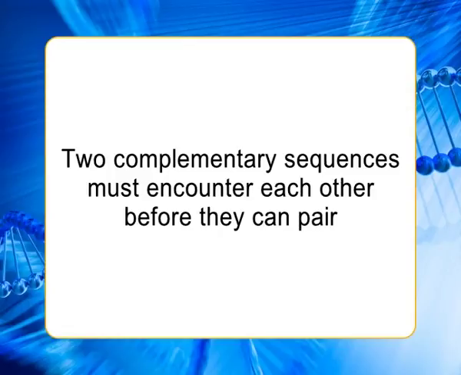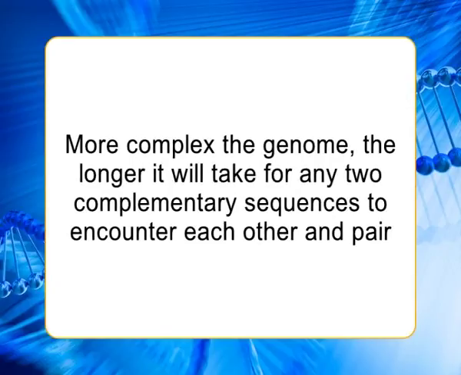Physically, the larger the genome size, the longer it will take for any one sequence to encounter its complementary sequence in the solution. This is because two complementary sequences must encounter each other before they can pair. The more complex the genome, the longer it will take for any two complementary sequences to encounter each other and pair.